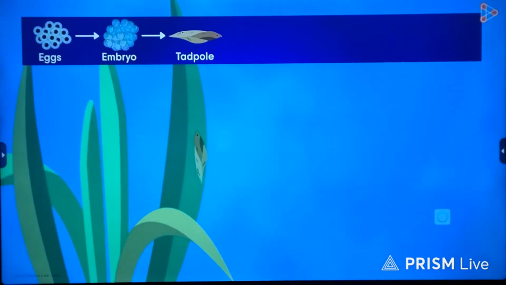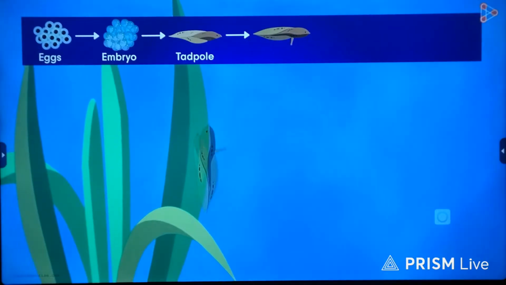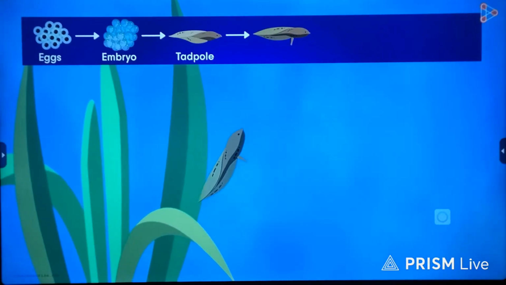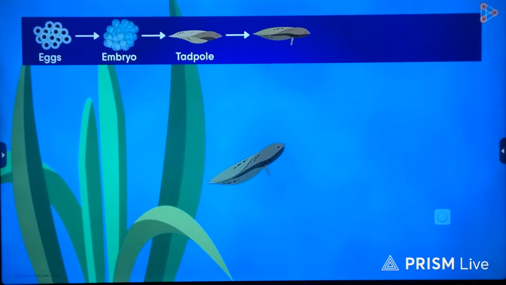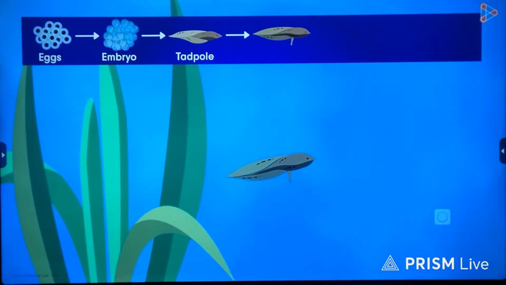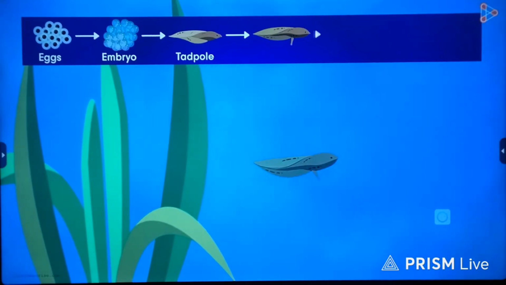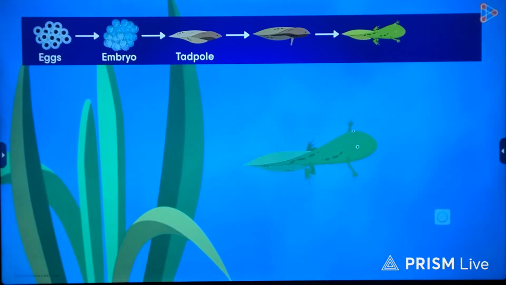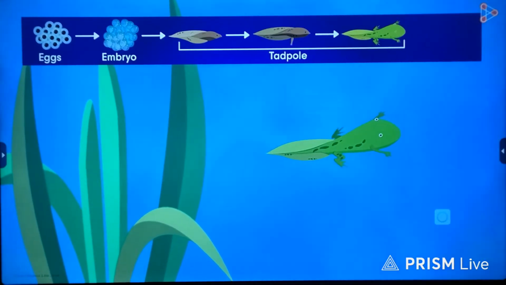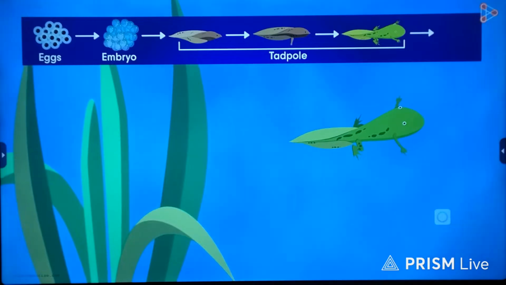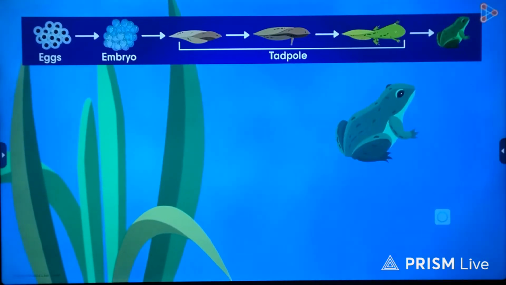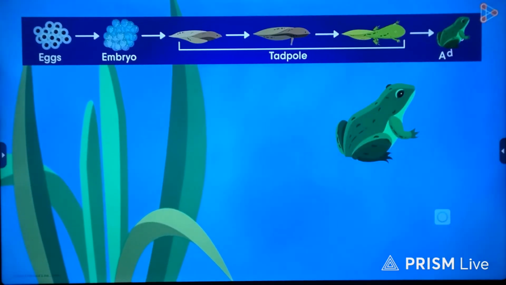A few days later, these tadpoles grow, and this results in structures like external gills and then the hind legs appear. Gradually, even the forelimbs, that is the front legs, appear, and the length of the tail keeps reducing. After a couple of days, the tadpole transforms into a completely different structure. Yes, it turns into a frog.